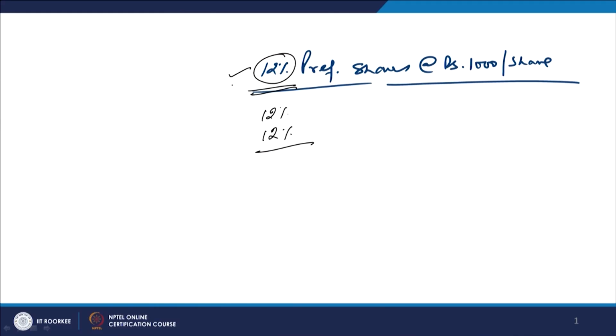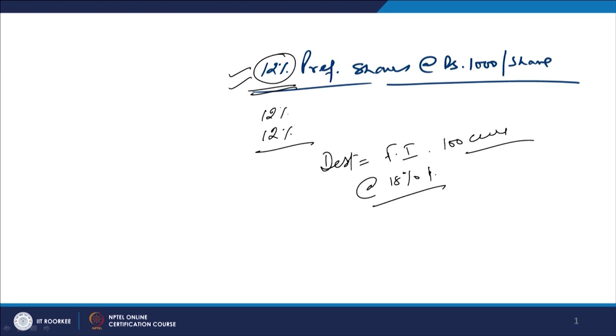So, since this rate is pre-decided, what happens in the case of debt capital? In case of debt, we normally borrow from the bank. For example, we are borrowing some amount, say 100 crores, from the financial institutions. So, what we are doing here is that the rate of interest is already decided. For example, it is at the rate of 18% per annum. So, what is this 18% per annum?